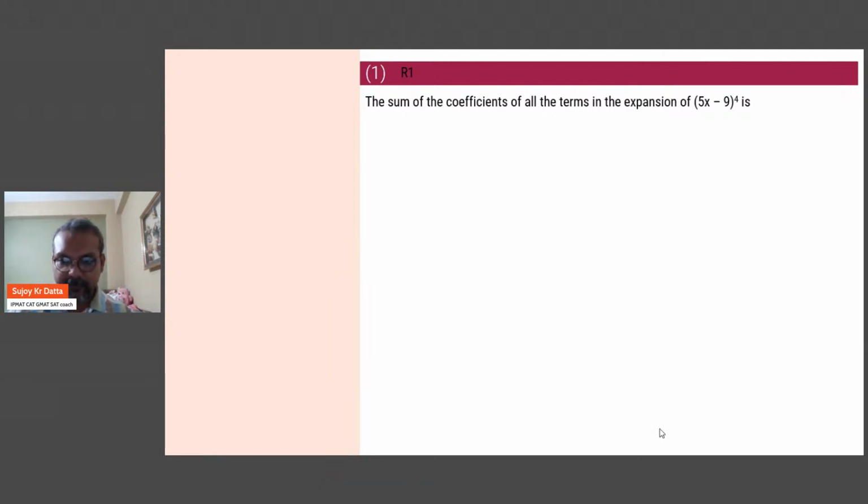So we'll start with the first question. We'll just do the remaining questions from the first section, the non-MCQ types. So the first question was this: the sum of the coefficients of all the terms of this expansion. Now, if you realize that any binomial, polynomial expansion, if you do any trinomial, whatever I expand,